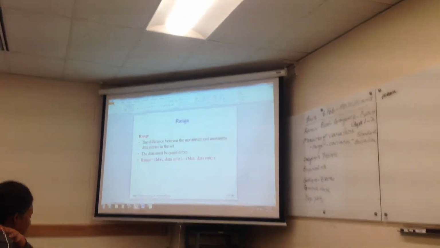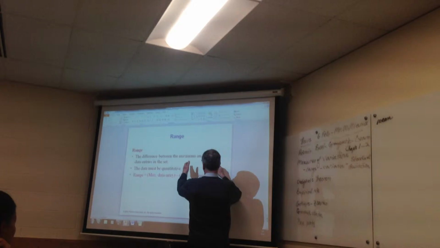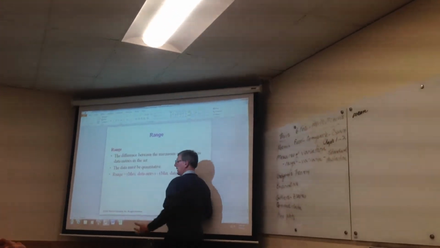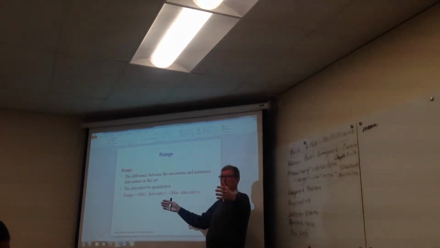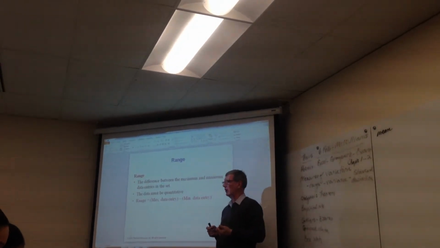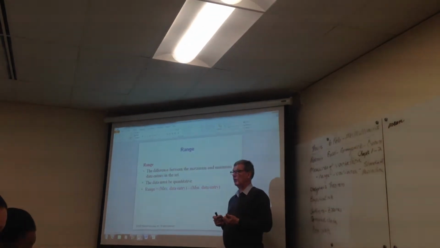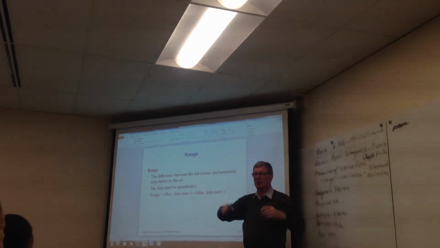Look at our data. The range just tells you the difference between the max and the min, in other words, how spread out the data is. It doesn't tell you where the data is, it just tells you how spread out it is. And if you look at our data, what's our high number for the ATM withdrawals? 104. 104 is our top number, right?